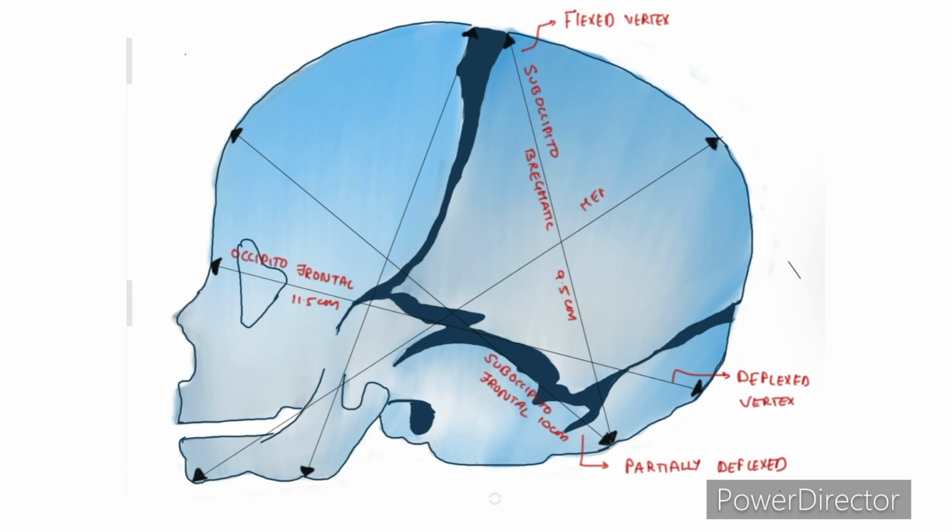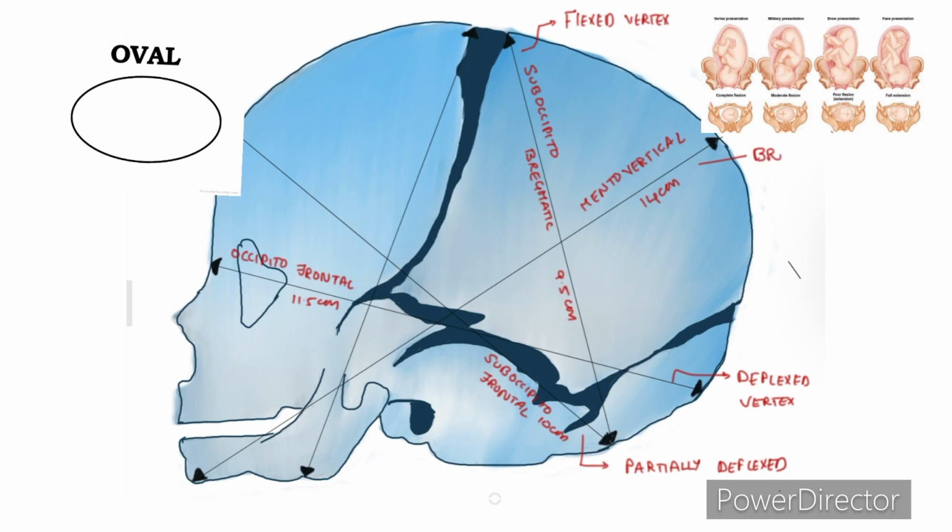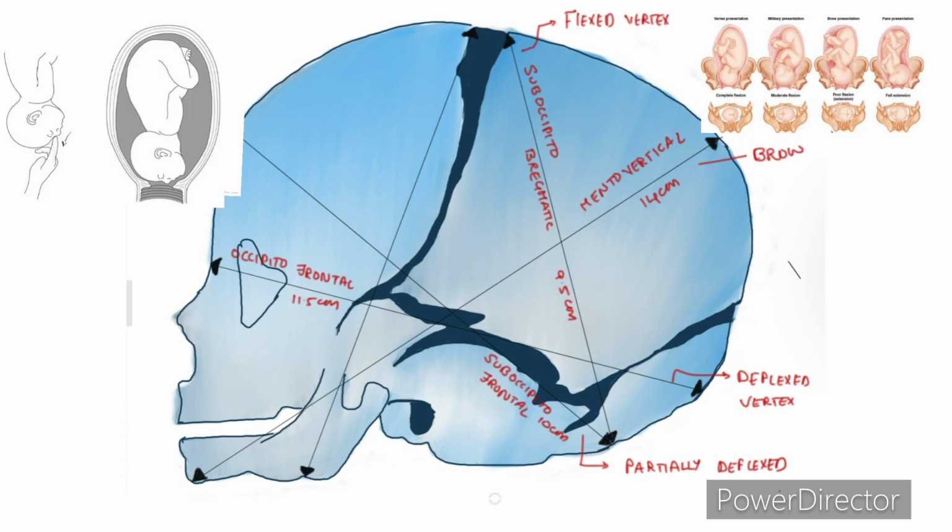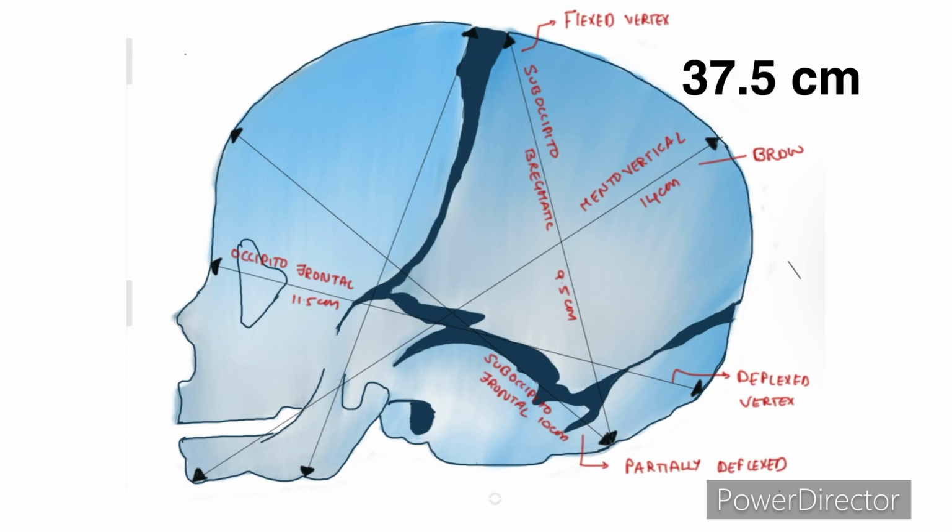Mentovertical diameter extends from the midpoint of the chin to highest point on sagittal suture. It measures 14 centimeters and the presentation is brow presentation. Here, the plane of engagement is biparietal mentovertical, which is a bigger oval shape than the previous one, and the circumference measures 37.5 centimeters. Here, there is partial extension.